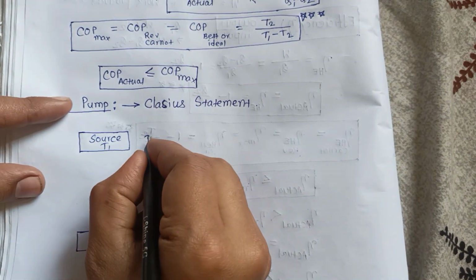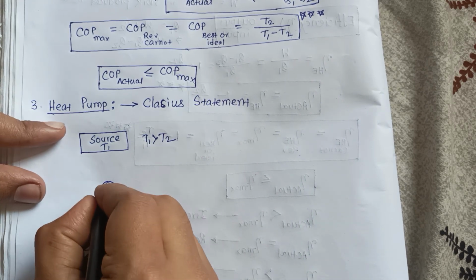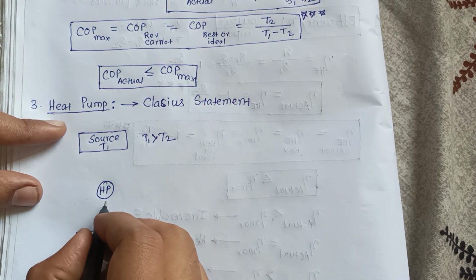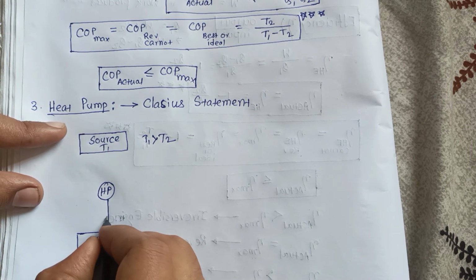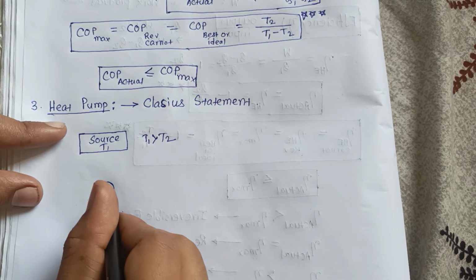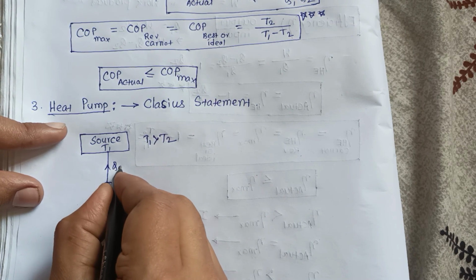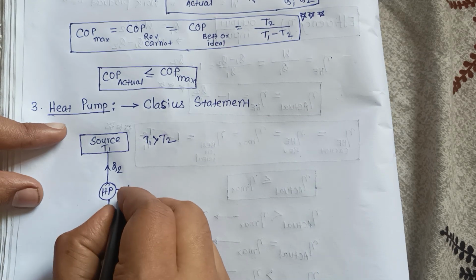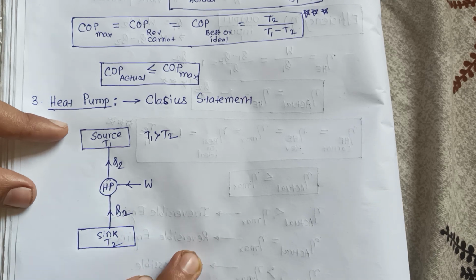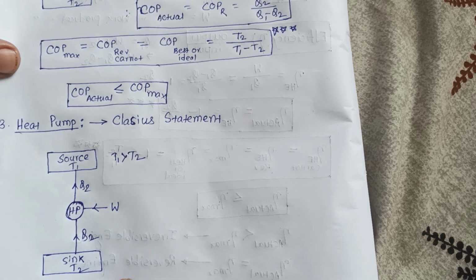Consider T1 is greater than T2. In between the source and sink there is a heat pump, and the heat pump absorbs heat from the sink. Q2 amount of heat is absorbed from the sink by the heat pump, and heat is rejected to the source by absorbing work. That is why we calculate the COP. So this is our system, where our study is focused.